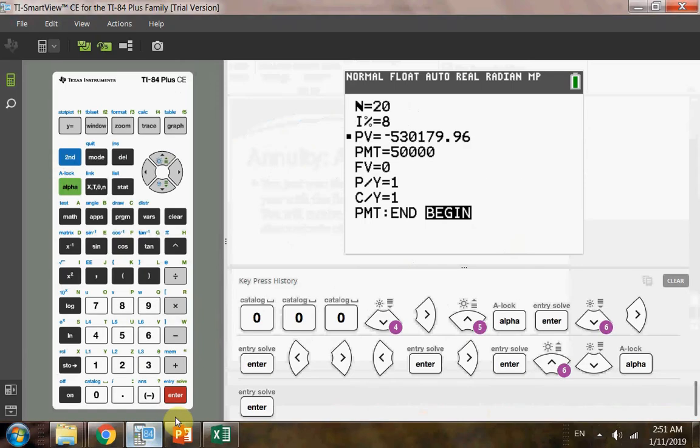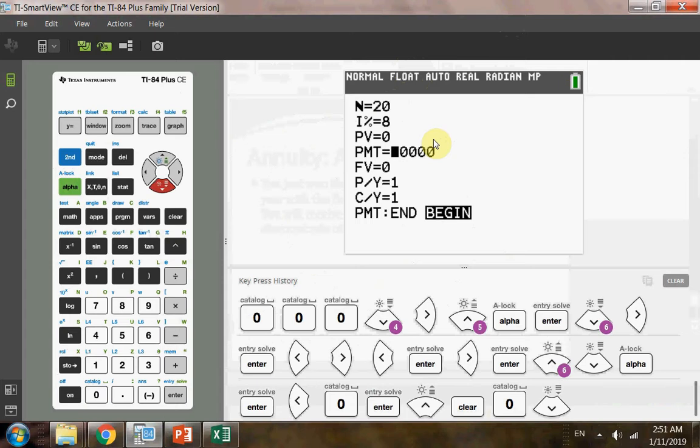If you use your calculator, and this is what you should do, you set up N equals 20, I equals 8, and the present value is what you need to solve. So let me just repeat my process. Okay, so I just delete this whole thing and leave it at 0. And your payment is $50,000 occurring each year.